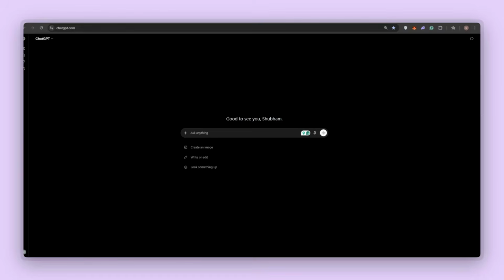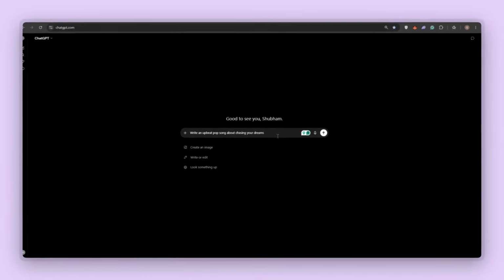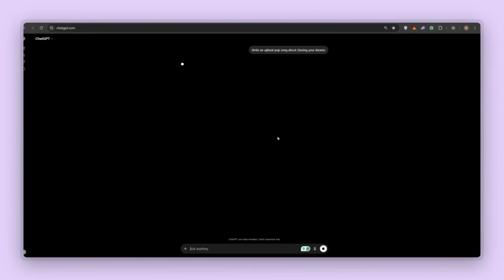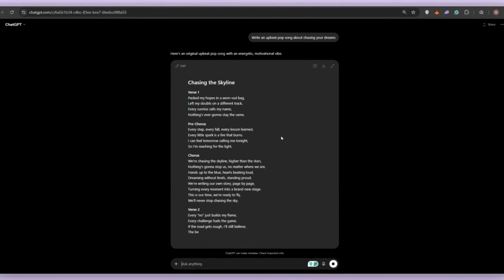So the first step is all you need to do is just head over to ChatGPT, and here you need to describe the type of song you want. For example, I am pasting this. You can see, write an upbeat pop song about chasing your dreams, and we will just send this prompt. You can be as specific as you want. You can mention your language, maybe artist style, or even the instruments you want there.